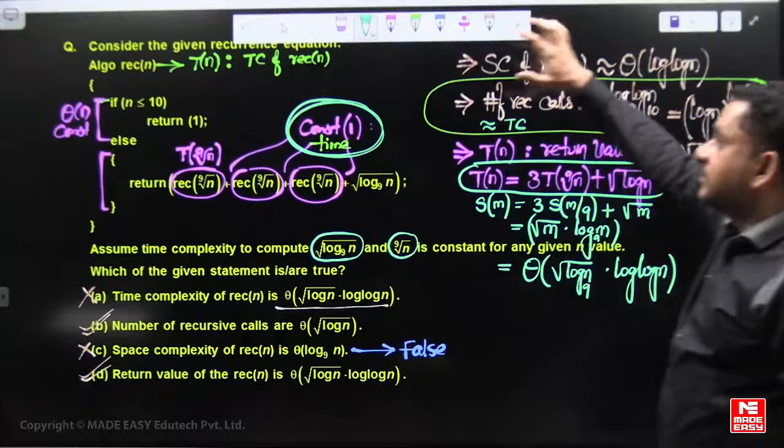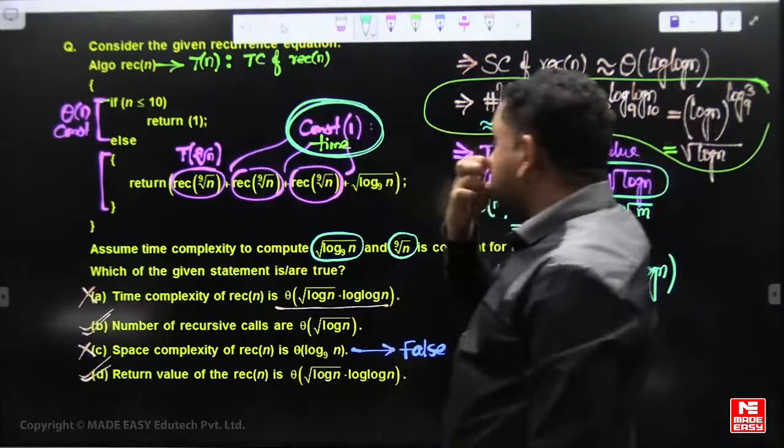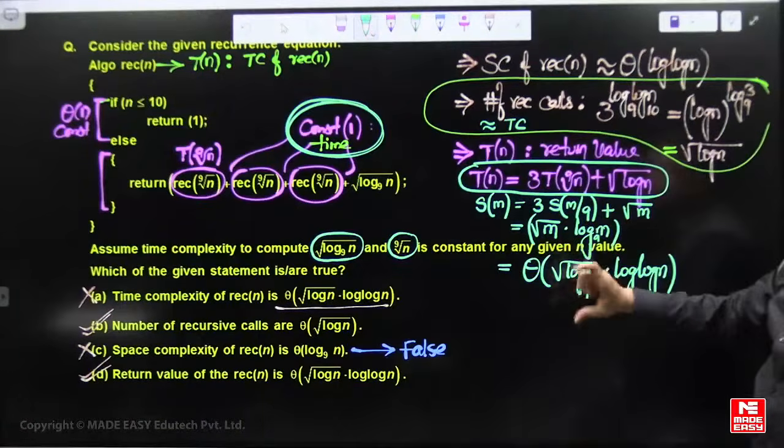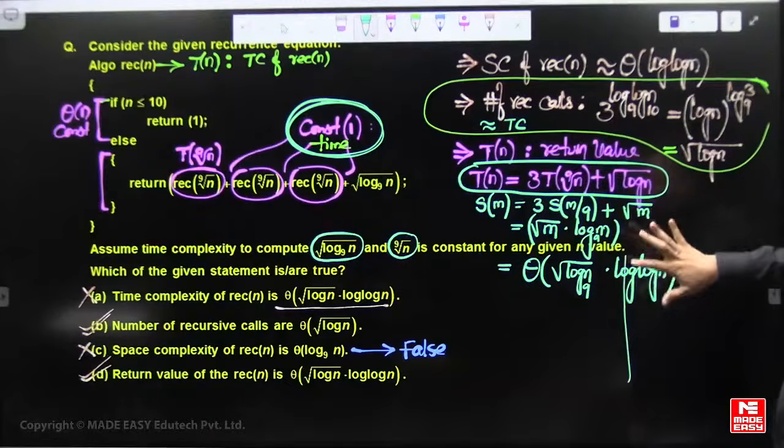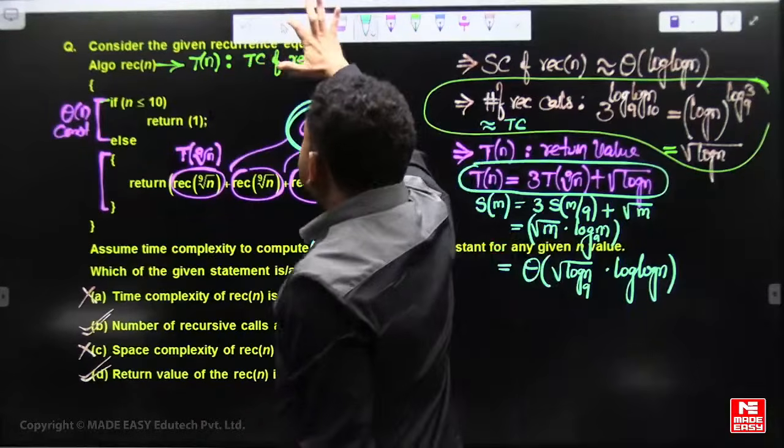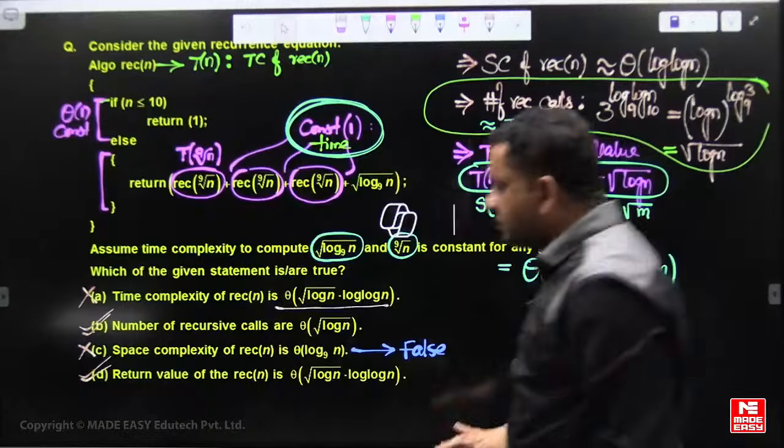So these are the master theorem, recursive algorithm, finding time complexity, space complexity, number of recursive calls, and so on. Okay, so this is another important module.